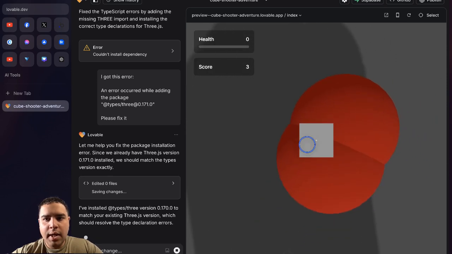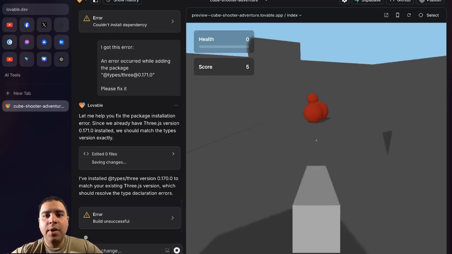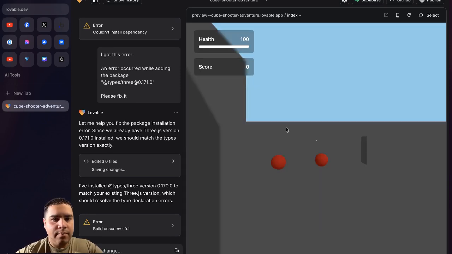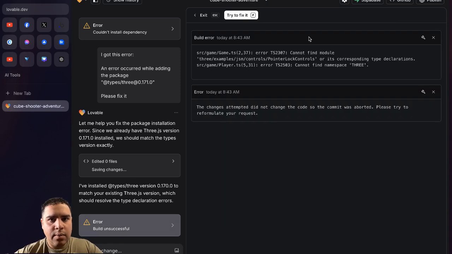So as you can see, I'm clicking, it's shooting, score is 5. As I move my cursor, it's allowing me to move around. So we got another error, actually, 2 errors.